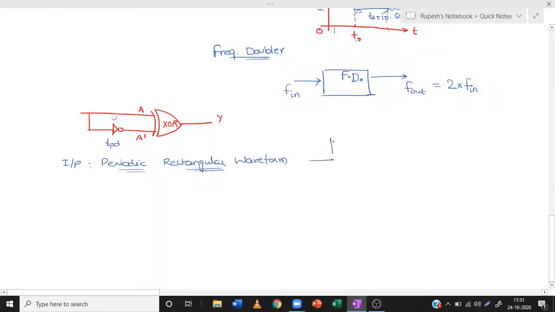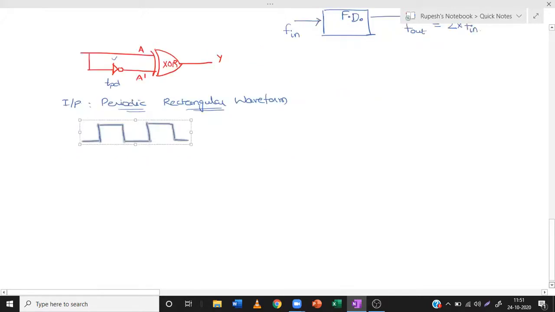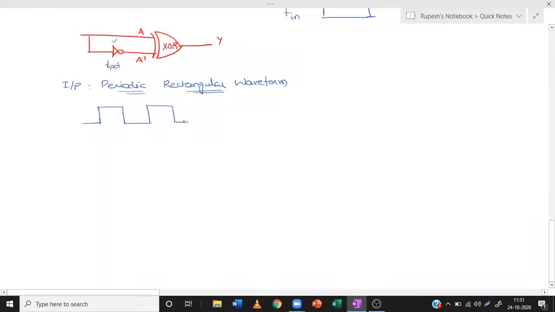So how it will be? It will be like this. Okay. So let us take the same waveform.